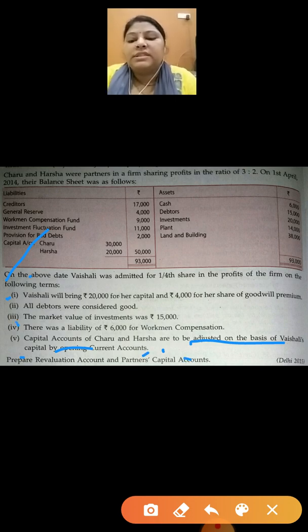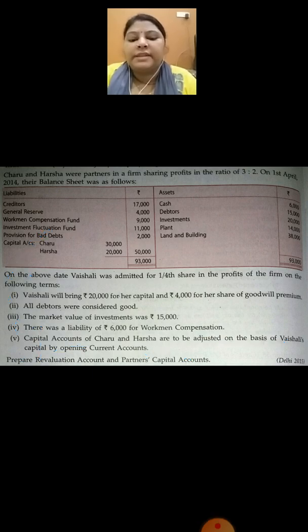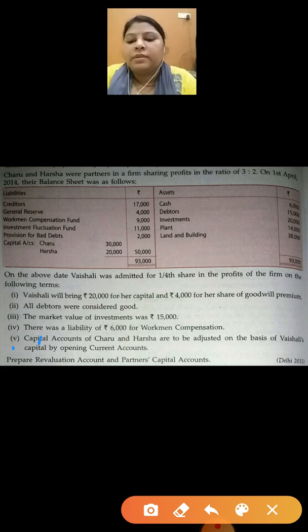Children, this is the adjustment part. Capital accounts of Charu and Harsha are to be adjusted on the basis of Vaishali's capital by opening current account. This is your question in which you have to prepare revaluation account and partners' capital account.